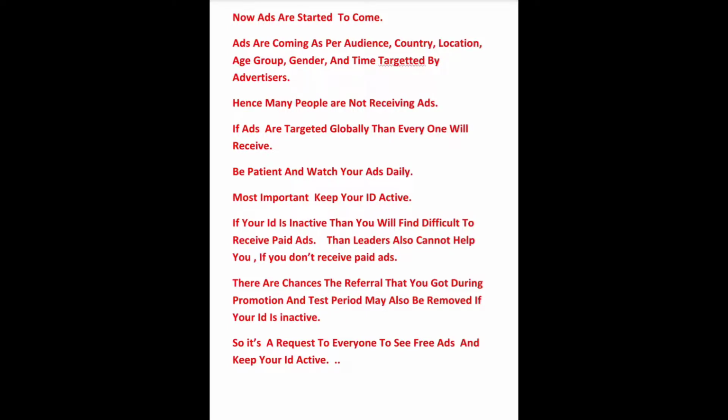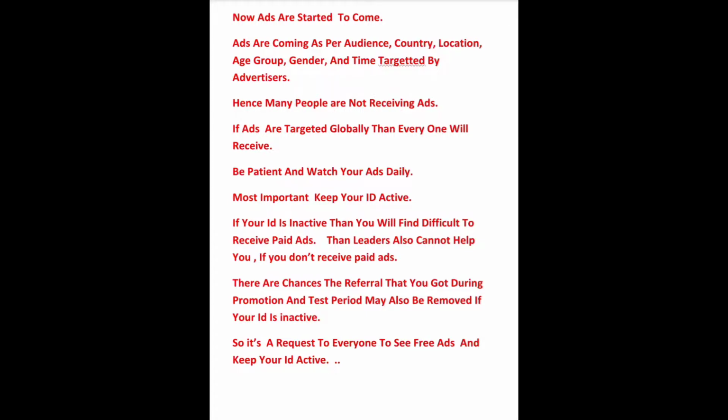Most important, keep your IDs active. If your ID is inactive, then you will find it difficult to receive paid ads. The leaders cannot help you if you don't receive paid ads since your ID is inactive. There are chances the referral that you got during the promotion and test period may also be removed if your ID is inactive.